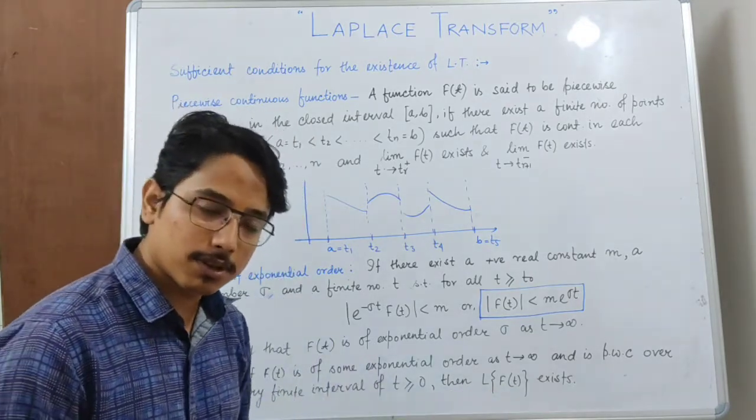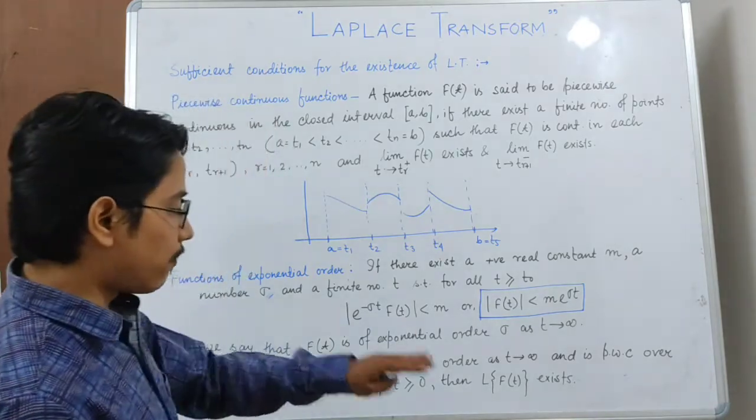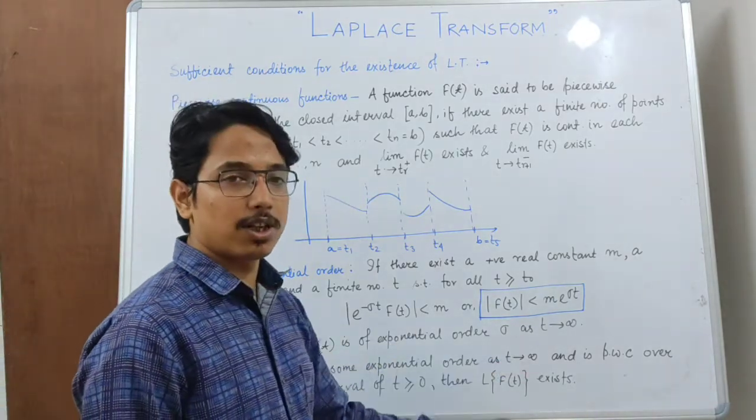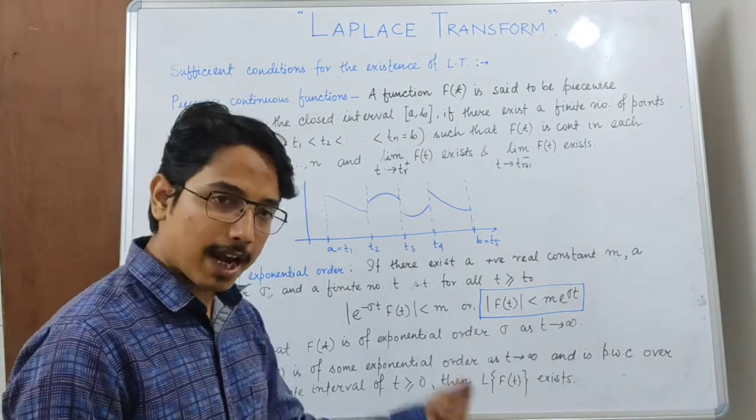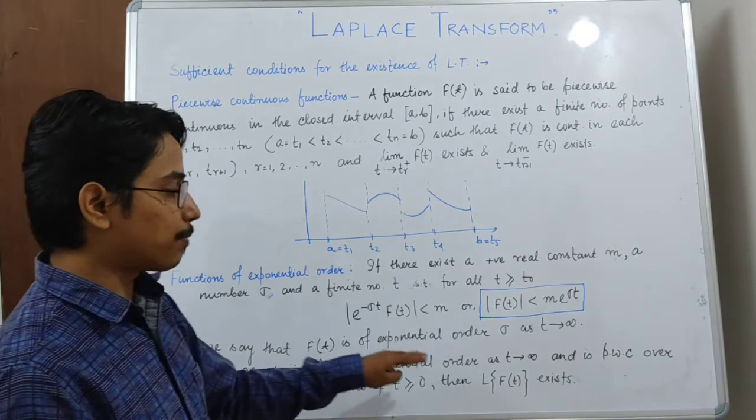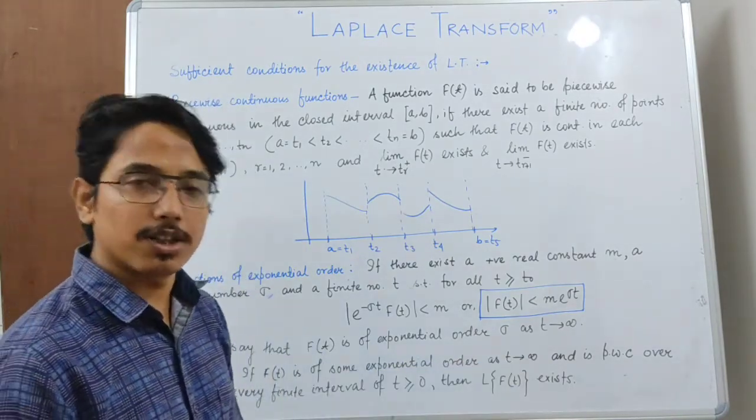So what is the sufficient condition for the existence of Laplace transform? First of all, the function has to be piecewise continuous in every finite interval of t greater than or equal to 0, and it has to be of some exponential order as t tends to infinity. So this is the sufficient condition.